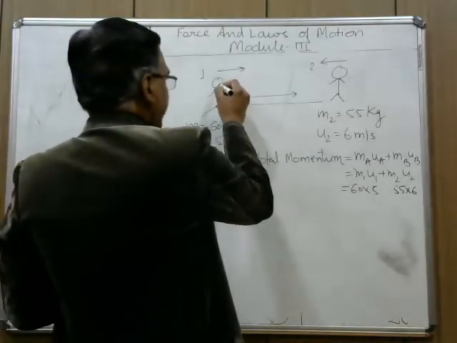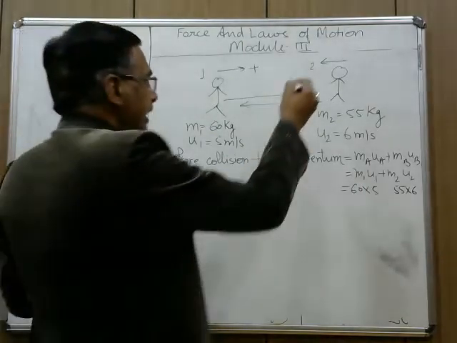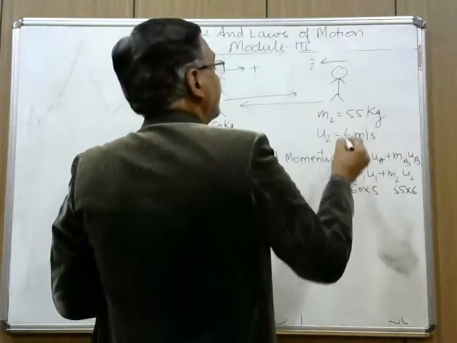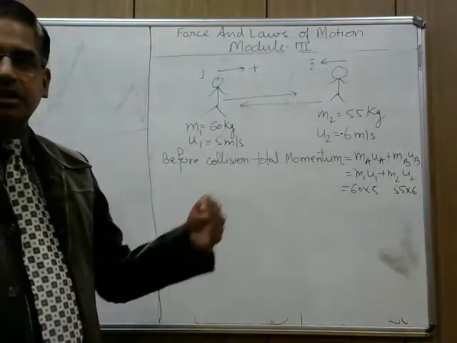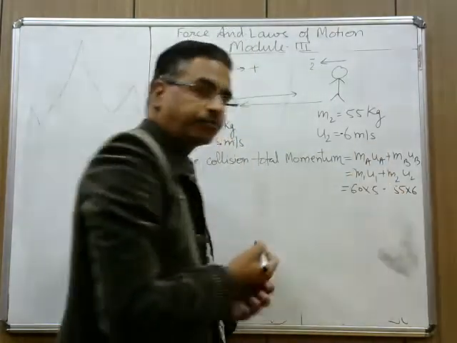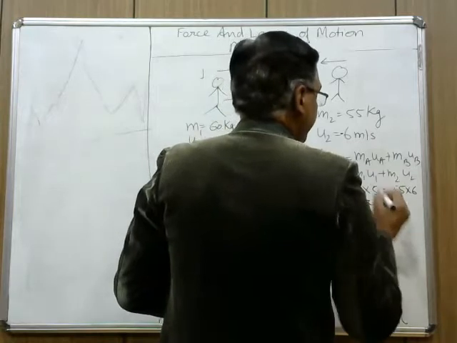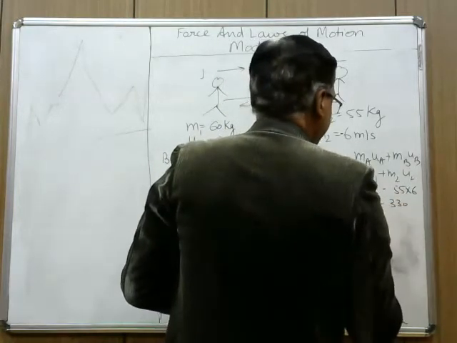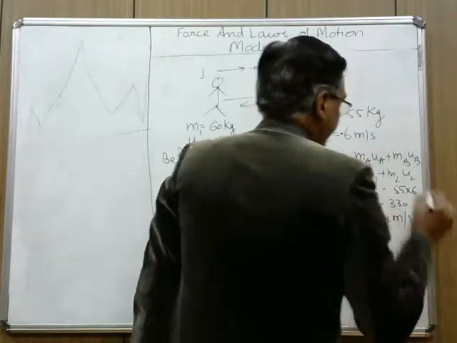If I am taking the velocity of this one as positive, then the velocity of this one will become negative. That's why this will be minus 6 meter per second. So this is 300 minus 330, minus 30 kilogram meter per second.